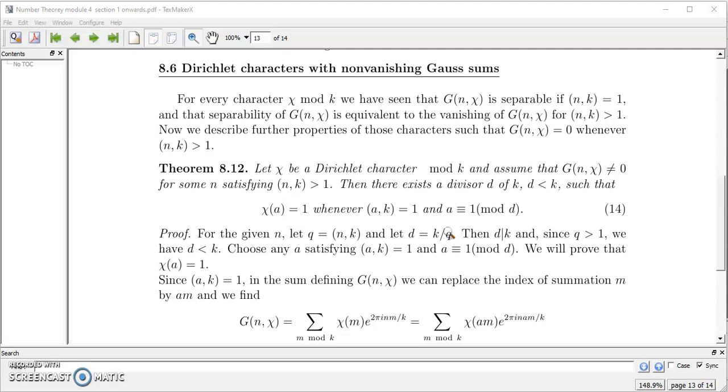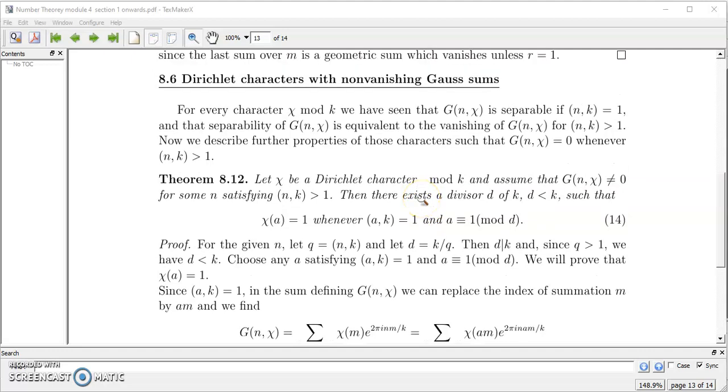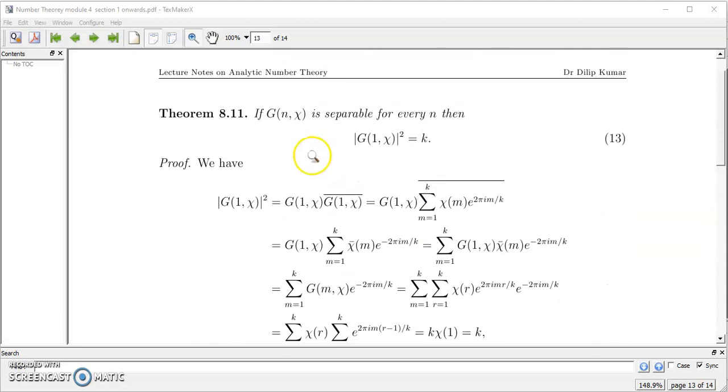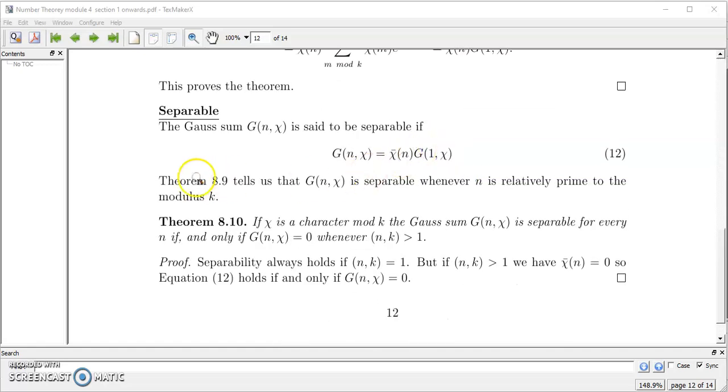Next, we will be discussing Dirichlet characters with non-vanishing Gauss sums. In the previous section, we studied the separability of the Gauss sum. If the Gauss sum is separable, then the absolute value of g(1, chi) squared is k. Also, we have seen an important result that g(n, chi) is equal to chi bar of n times g(1, chi). This is possible only when the GCD of n and k is 1.